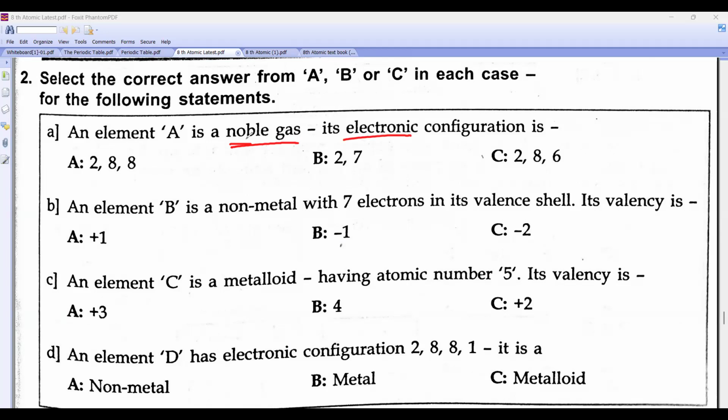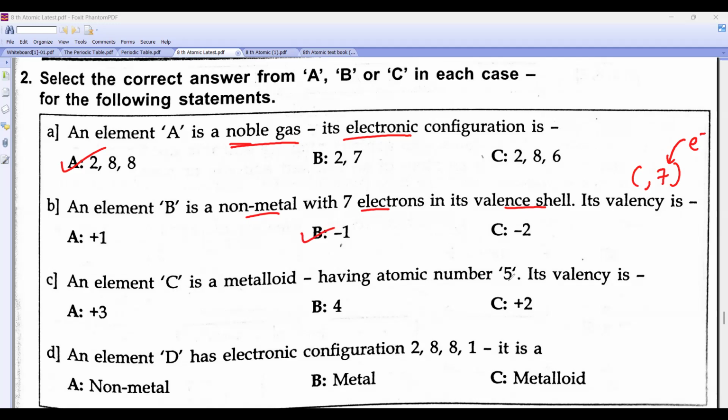Yeah, very good, beta. And electronic 2, 8, 8, which one is it? Out of these, the first one. A non-metal has 7 electrons in its valence shell. So in its outermost shell, beta, it is 7. So will it gain electron or lose? Gain. Gain 1 electron. So it will develop which charge? Negative, -1.